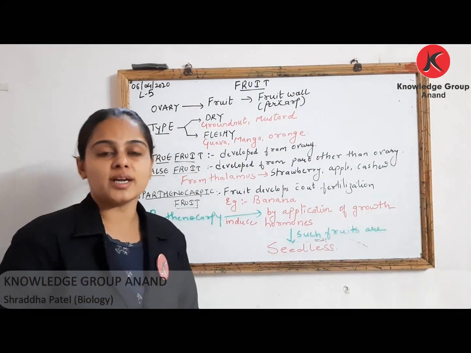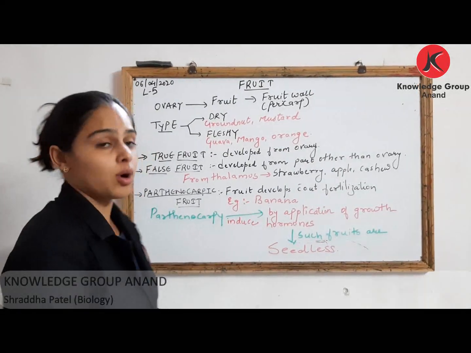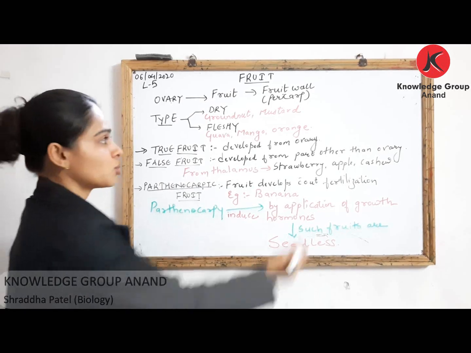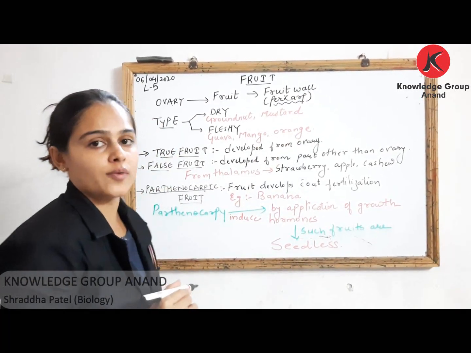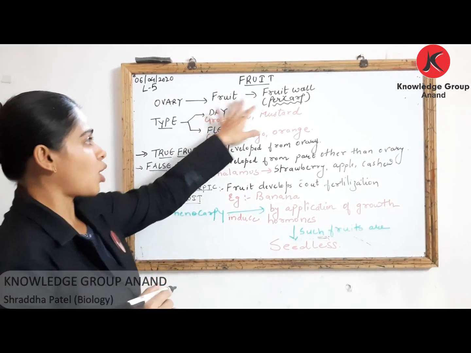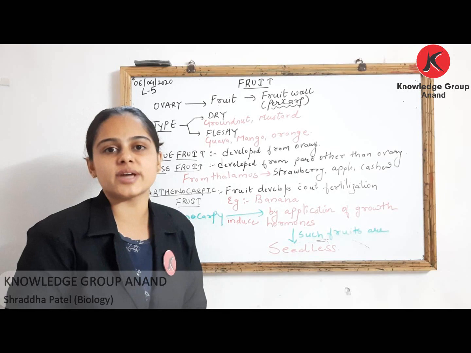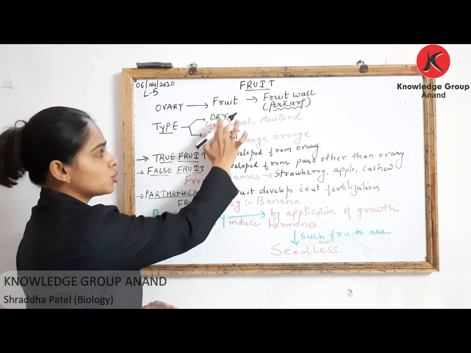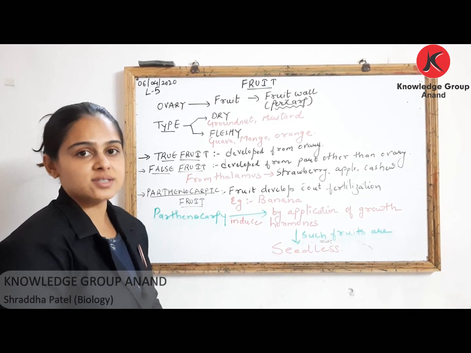Okay, we very well know that after fertilization, your ovule gets converted into seed, and so your ovaries are converted into fruit. The fruit wall is called as pericarp. This we already know, right? जो फ्रूट वॉल होती है उसको आप क्या बोलते हो, पेरिकार्प. Now fruits can be classified into two categories, that is fleshy fruit and dry fruit. Okay, here you just need to memorize the example.